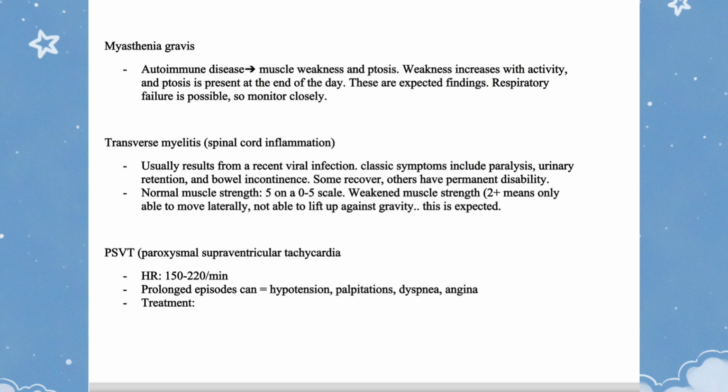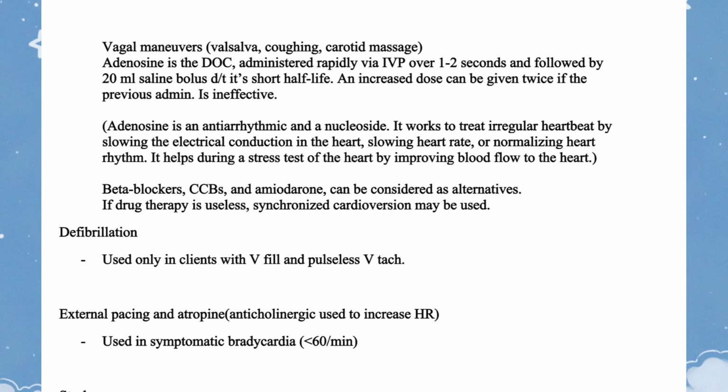PSVT, paroxysmal supraventricular tachycardia: HR 150 to 220 per minute, prolonged episodes can result in hypotension, palpitations, dyspnea, angina. Treatment: vagal maneuvers, Valsalva, coughing, carotid massage. Adenosine is the drug of choice, administered rapidly via IV push over 1 to 2 seconds and followed by a 20 mL saline bolus due to its short half-life. An increased dose can be given twice if the previous administration is ineffective.